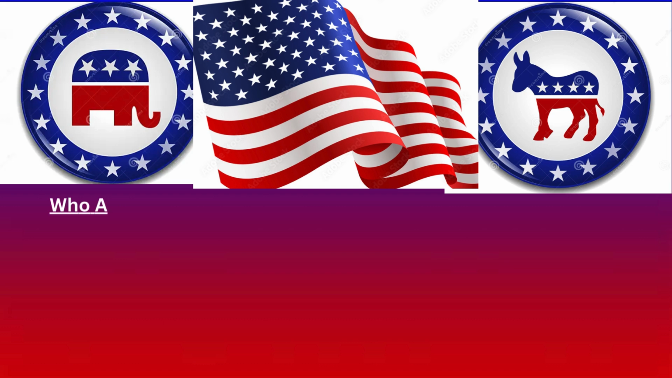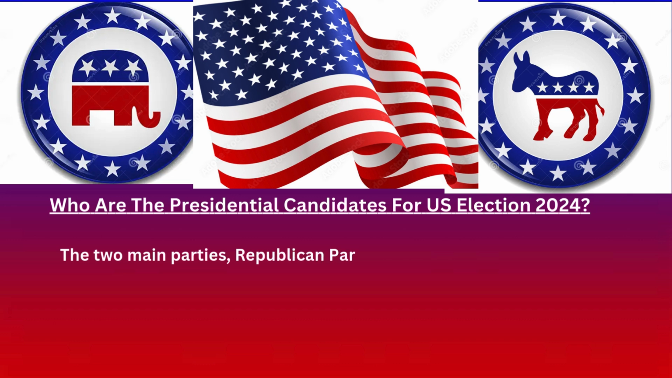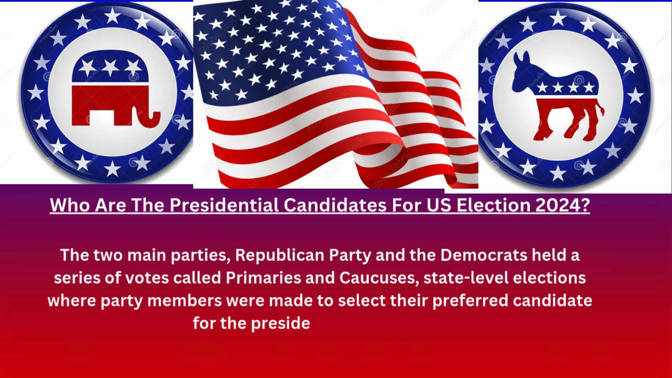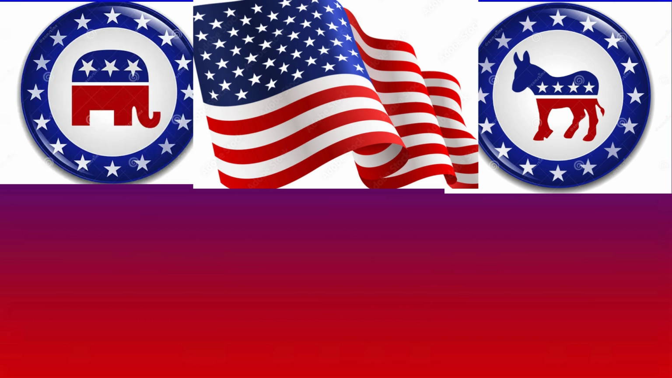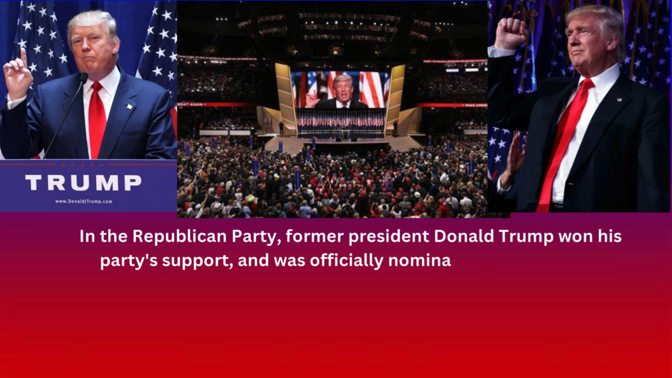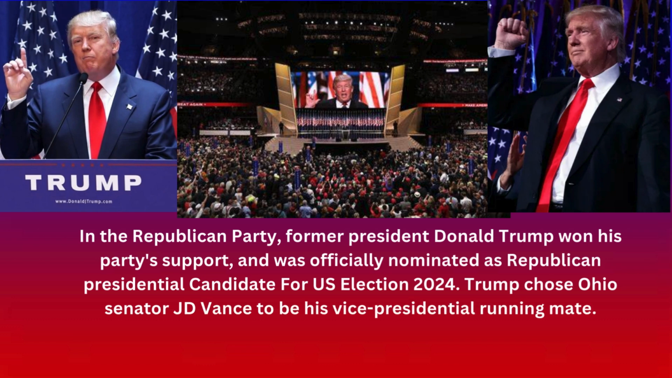Who are the presidential candidates for U.S. election 2024? The two main parties, Republican Party and the Democrats, held a series of votes called Primaries and Caucuses, state-level elections where party members were made to select their preferred candidate for the presidential nomination. In the Republican Party, former President Donald Trump won his party's support and was officially nominated as Republican presidential candidate for U.S. election 2024. Trump chose Ohio Senator JD Vance to be his vice presidential running mate.